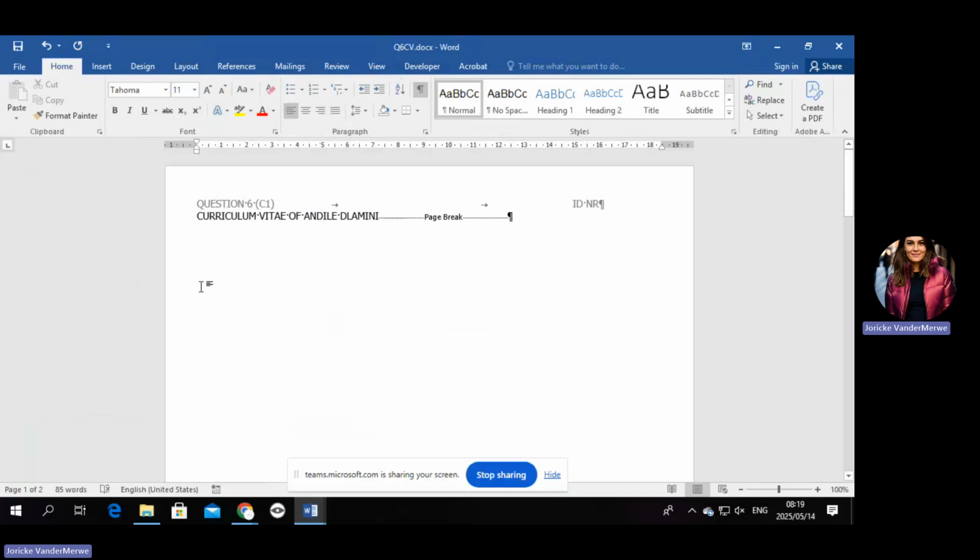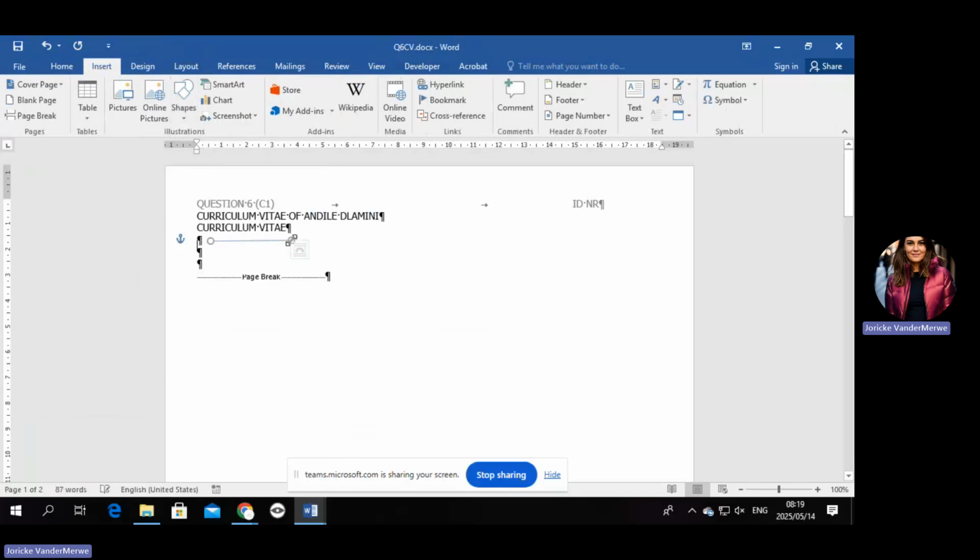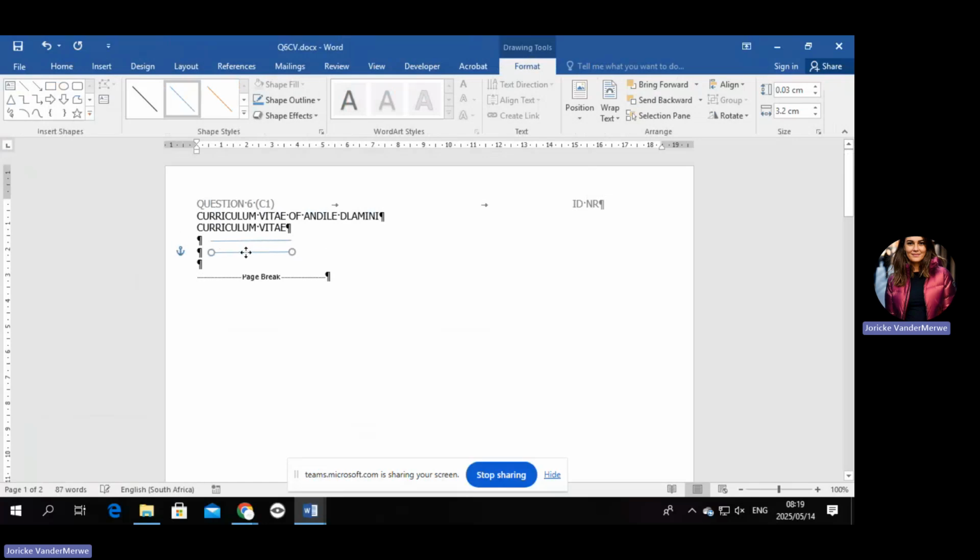And then they are asking for you to key in the following text on the cover page in uppercase. So basically, they want it here. Remember to activate your caps lock: curriculum vitae. Okay, now a lot of you ask me what about what's happening there. Let's quickly revise. Now, if I have a line, and I'm going to show it as it is on the question paper. The question paper looks like this. It's got 3 lines and then like this. Okay, can you all see that on the question paper?